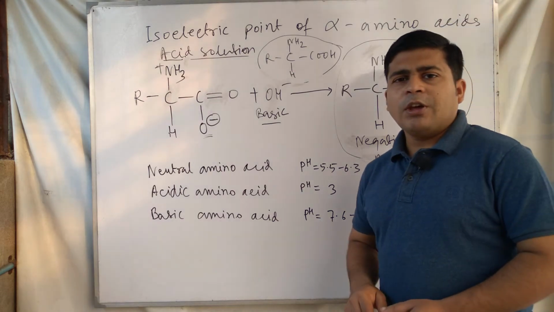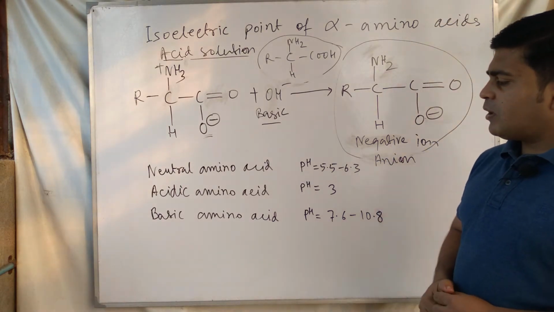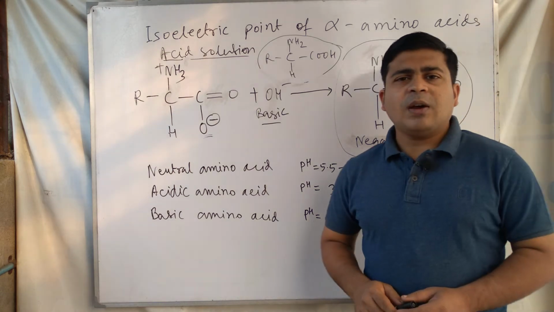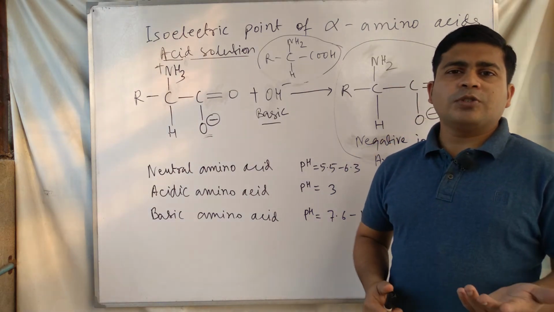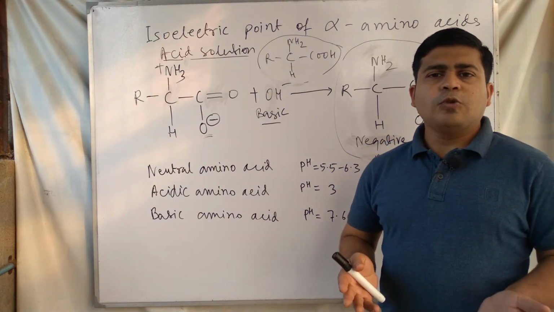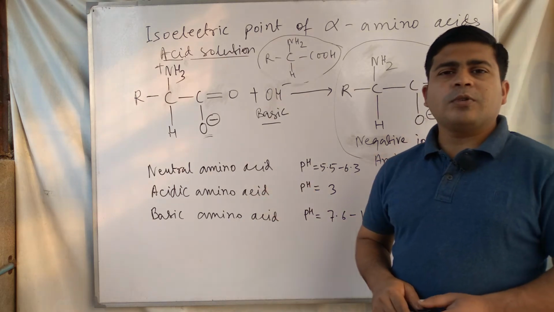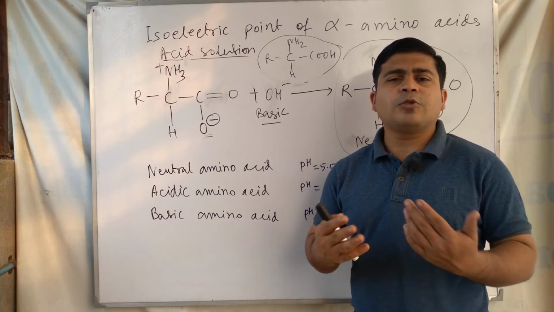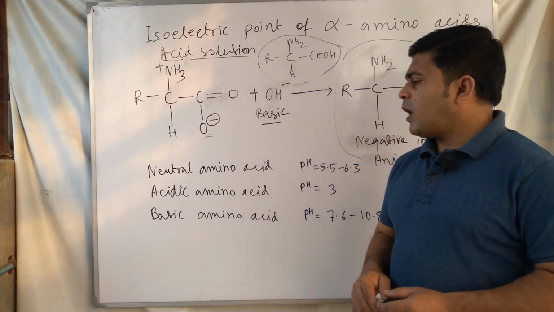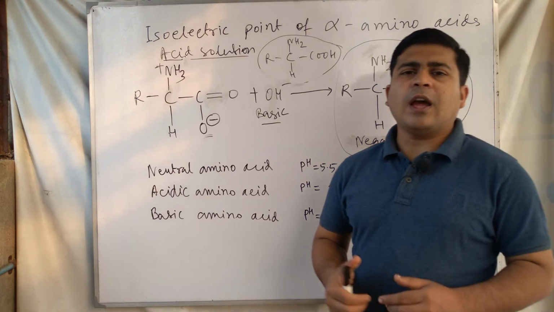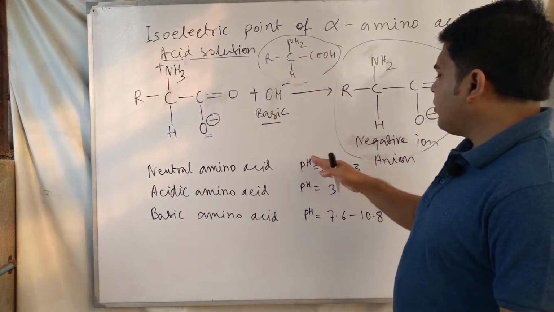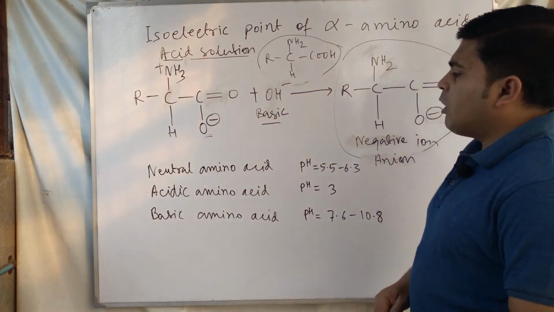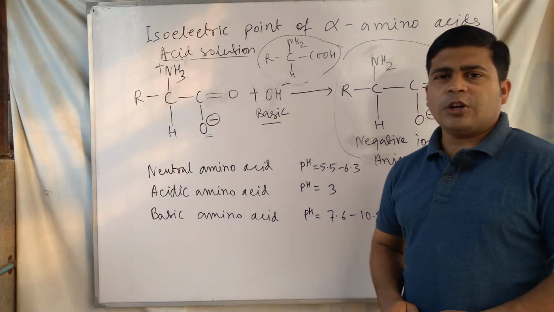Basic amino acid means the amine group is more than the acid group, and acidic amino acid means the acid group is more present, two acid groups and one basic or amino group. So this is the range of pH at which amino acids show the isoelectric point.